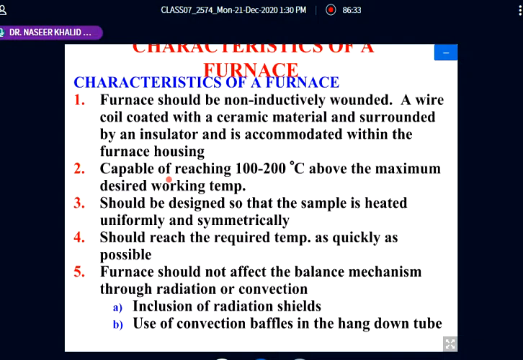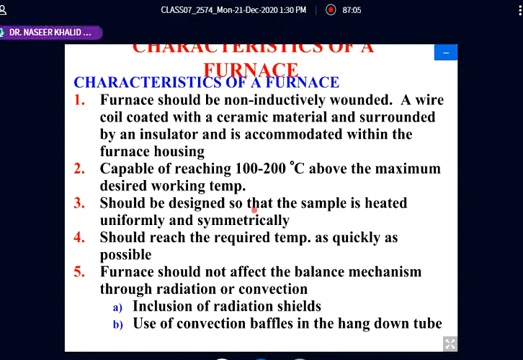Another one is that it should be capable of reaching a temperature 100 to 200 degrees above the maximum desired working temperature. For a given system, the furnace should have the ability to heat the environment not only up to 800 but to 900 or 1000 degrees Celsius.